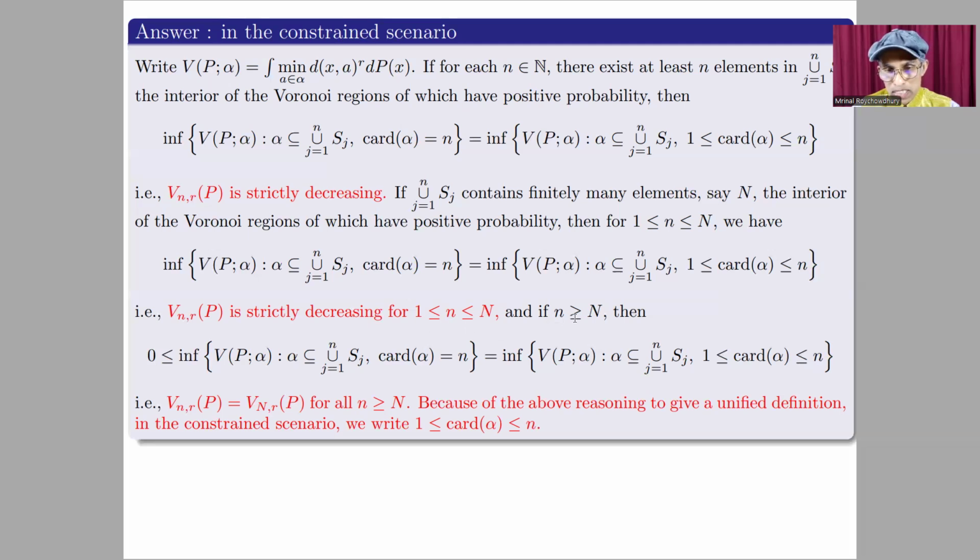Now, if small n is greater than or equal to capital N, then this expression, which is of course non-negative, is the same as the infimum over 1 less than or equal to cardinal alpha less than or equal to n. That is, V_{n,r,P} equals V_{N,r,P} for all small n greater than or equal to capital N. Because of the above reasoning, to give a unified definition in the constraint scenario, we write in the definition of the nth constrained quantization error 1 less than or equal to cardinal alpha less than or equal to n.